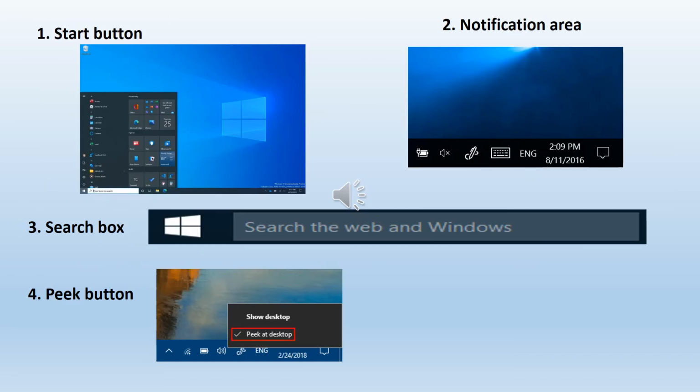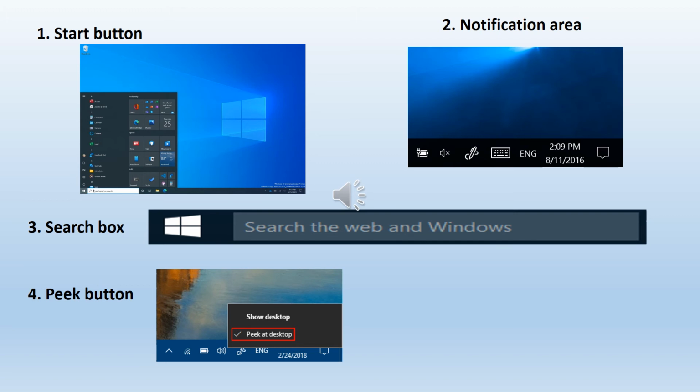In this slide, children, you can find four parts of the taskbar. Number 1, start button. This is the picture of the start button. Number 2, notification area. You can find time, date, percentage of charging, and you can increase or decrease the volume. Third one, search box.